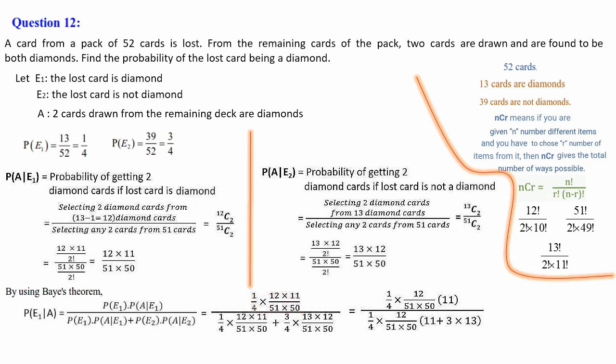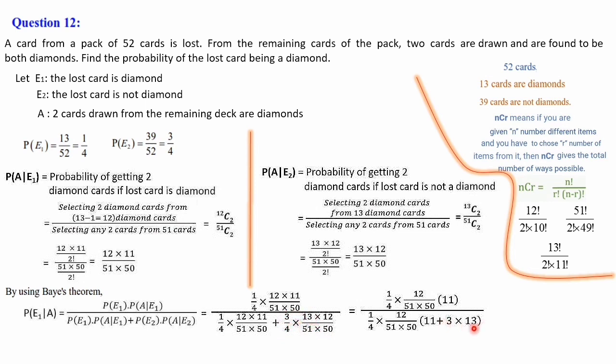This much is common in both the numerator and denominator. So let's take out from the denominator that value. 1 by 4 into 12 into 51 by 51 into 50. When we take out, only 11 balance in the first term. Here again 1 by 4, then 12 into 51 into 50. When we take out, the balance is 3 and 13.